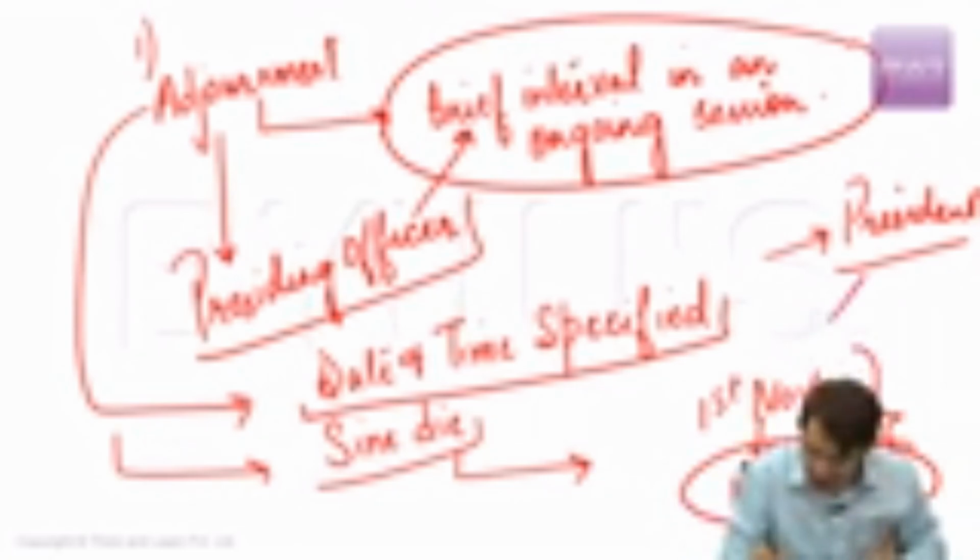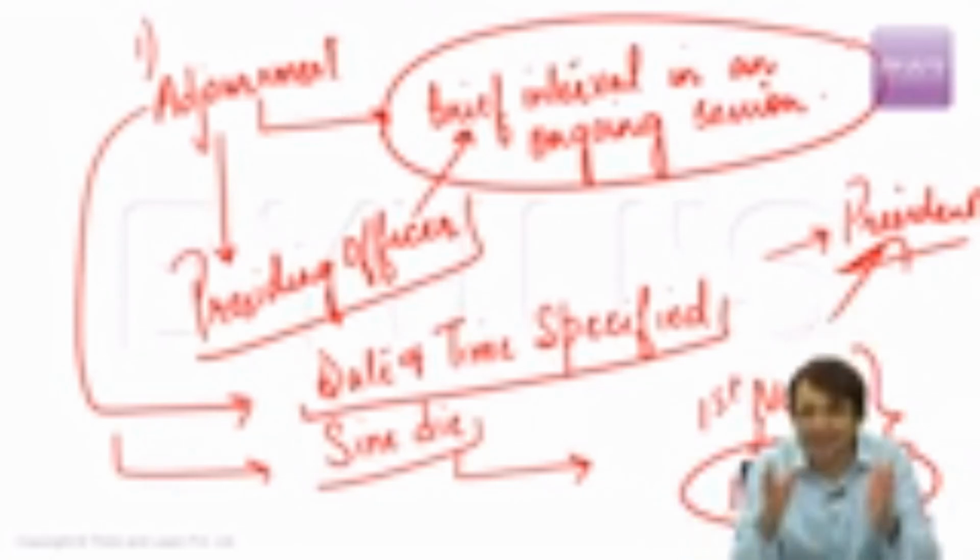But she cannot end the session. Who can end the session? The President. Ultimately, the Speaker cannot end the session. She only says that the House is adjourned sine die. When the House is adjourned sine die, it paves the way for the President of India to prorogue a session. And what is prorogation? Prorogation is the formal termination of an ongoing session. And who can prorogue the House of the Parliament? The power is vested with the President.